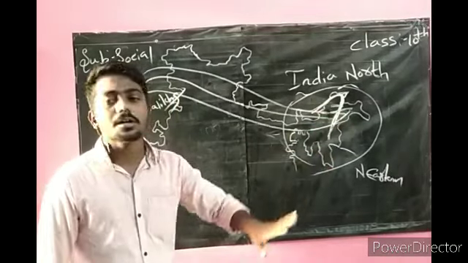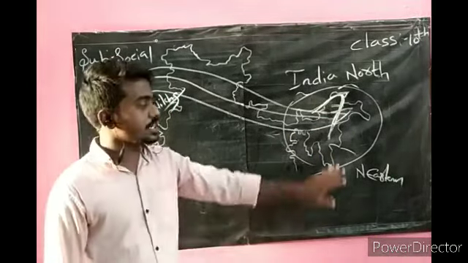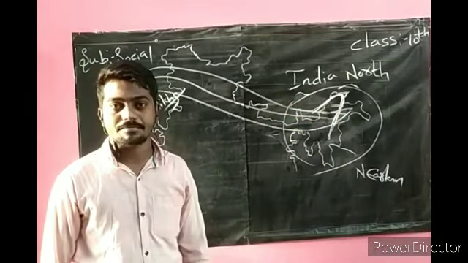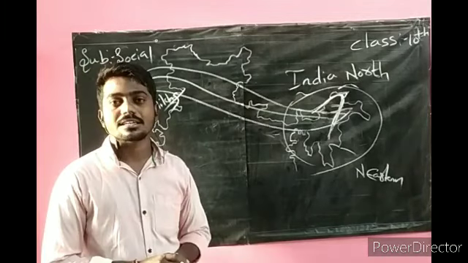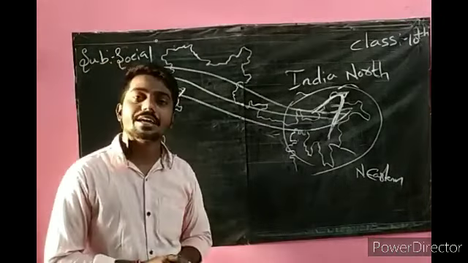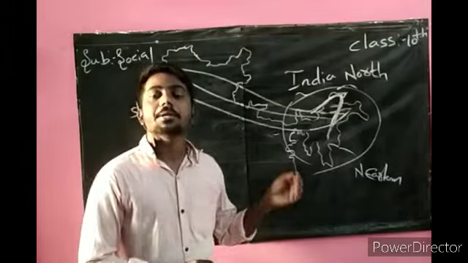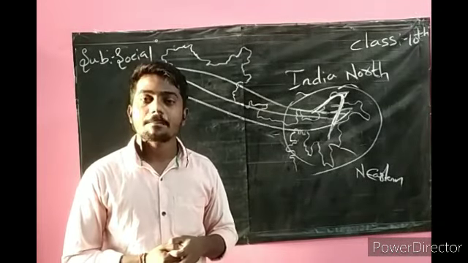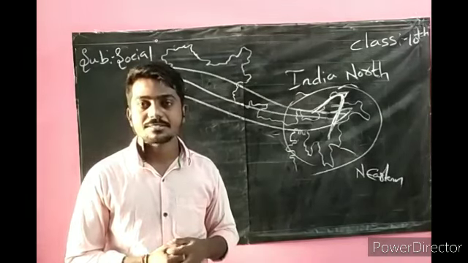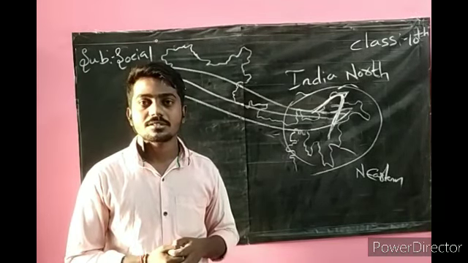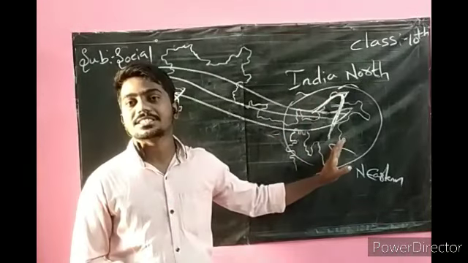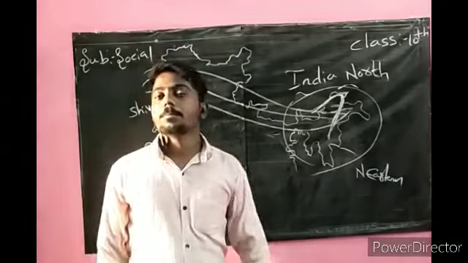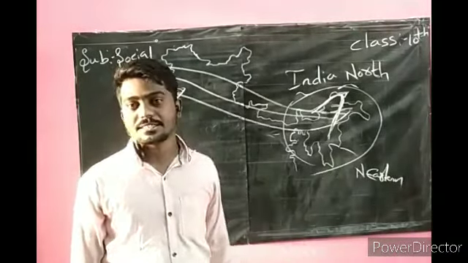This division is called Purvanchal. Okay, in the northeast we can say total Purvanchal ranges only. The same Purvanchal we call Naga Hills in Nagaland, Manipuri Hills in Manipur, Khasi Hills in Meghalaya, and Patkai Hills in Arunachal Pradesh. Okay, this is about the Purvanchal Hills. We can say the Purvanchal Himalayas.